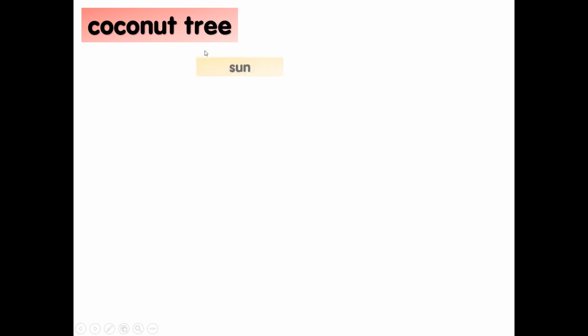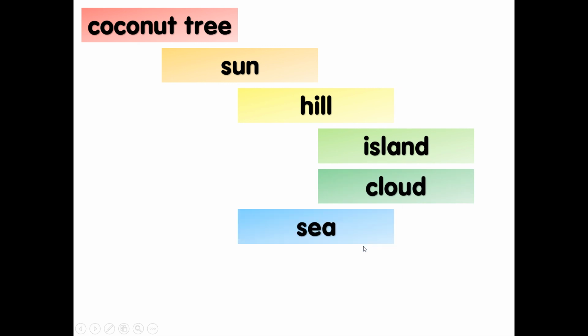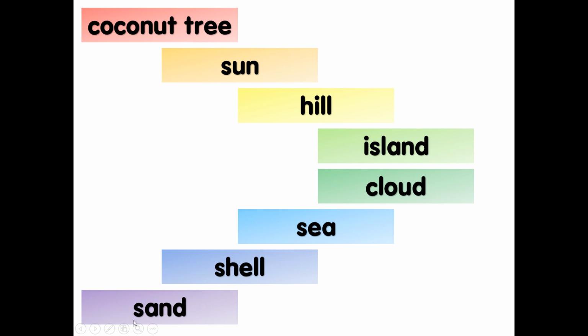Are you ready? Let's recall all the words. The first one, what is this? Coconut tree, 椰子树。What is this? Sun, 太阳。What is this? Hill, 小丘。Island, 小岛。Cloud, 云朵。Sea, 海，大海。Shell, 蚌壳。The last one, sand, 沙。That's all for today.